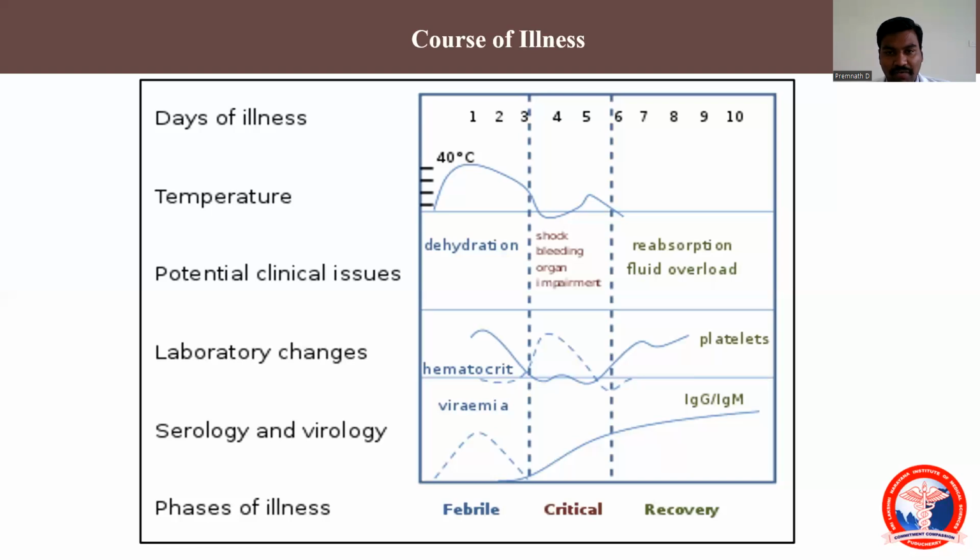After a period of 48 to 72 hours, the febrile phase will progress to a second stage called the critical stage, where vascular permeability increases. Once this happens, the patient will present with bleeding manifestations and evidence of plasma leakage like ascites and edema. Is this the end stage? No, there's another stage. If the patient is not immune or his immune system is weakened, it may progress to a profound shock state and lead to death.